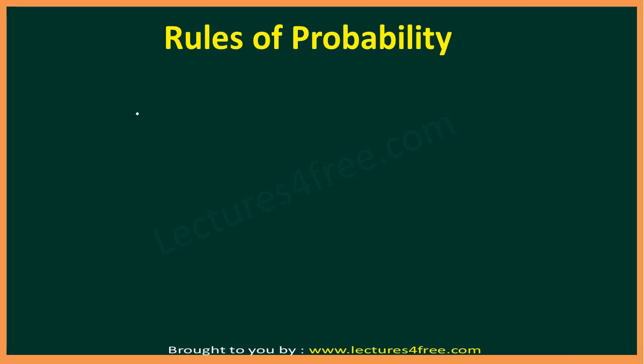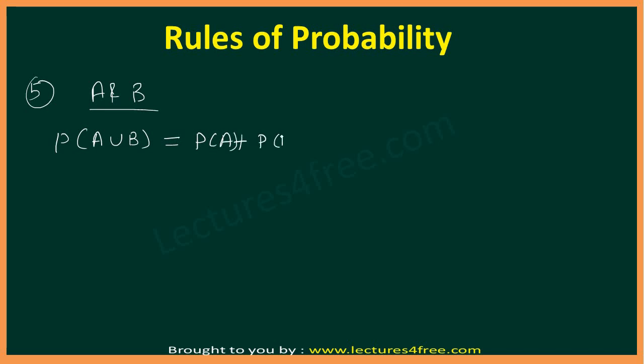Now let's see the next rule, rule number 5. Let A and B be two events. Then the probability of the union of those events, that is the probability of A union B, where union means it contains the outcomes of A as well as the outcomes of B, will be the probability of A plus the probability of B minus the probability of A intersection B.